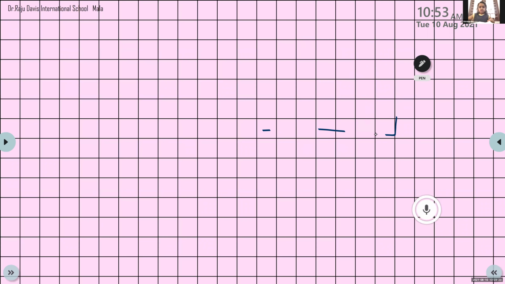Let me rub it. Please mute your device. Okay, now we can write at the top, counting by tens. Counting. Yes, you have to write. Please take the notebook, take a fresh page and write counting. What is the spelling of counting?